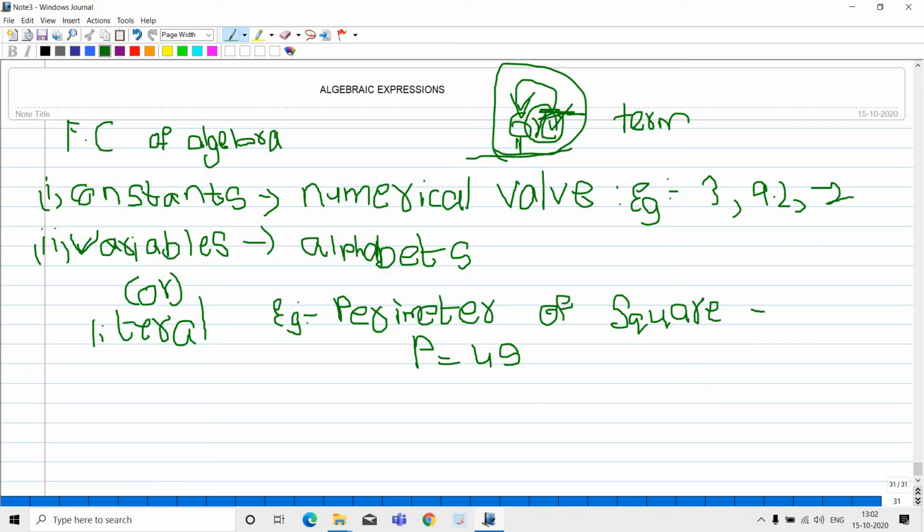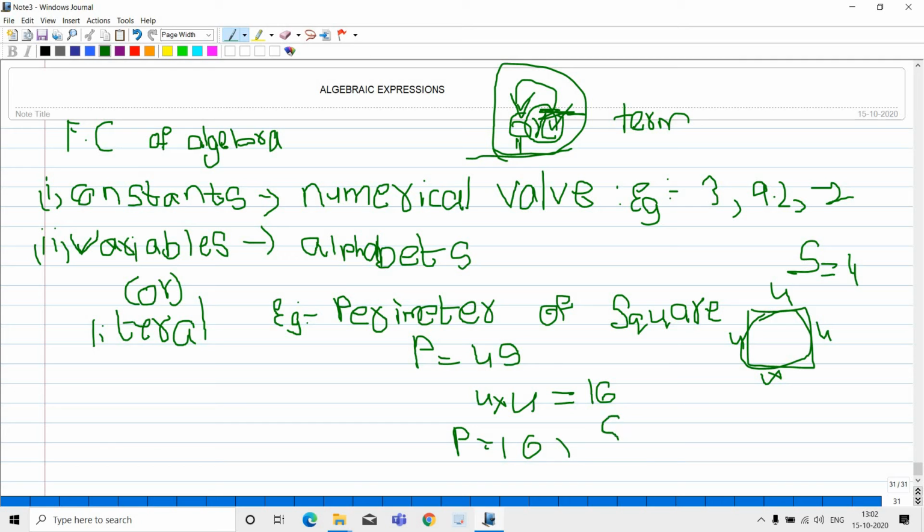For example, 4, 4, 4, 4. These 4 means 4 into 4. Here s, the side value, is equal to 4, that time 4 into 4, we will get 16. So perimeter P equal to 16 and s equals 4.